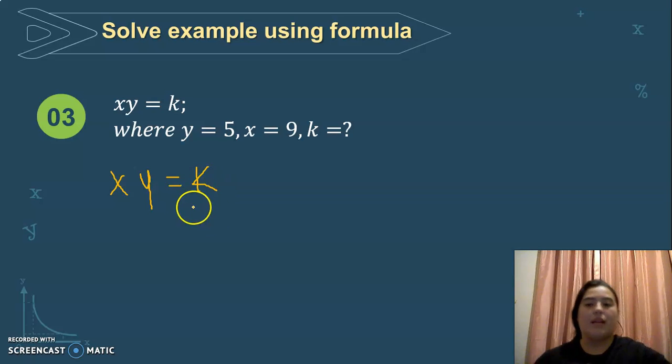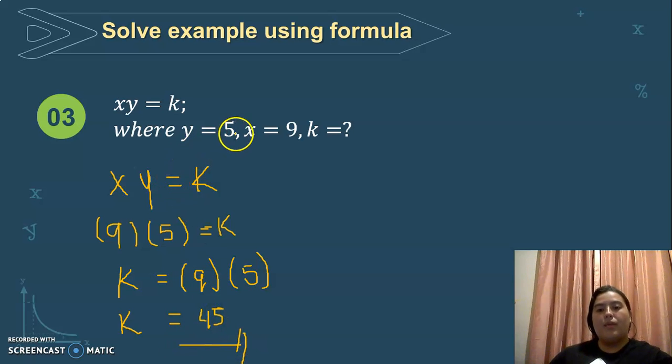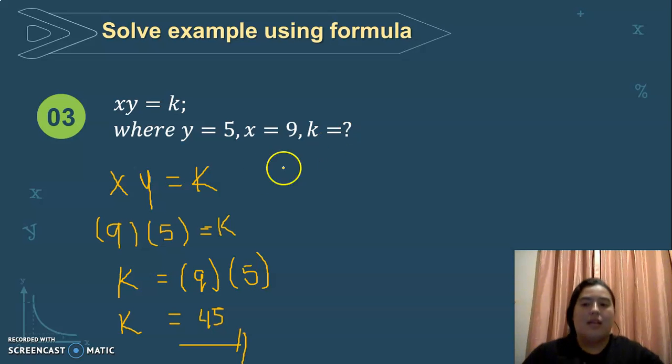And then we have to substitute the values. So x equals 9, okay, times y, and y equals 5, equals k. Now we have to order it, okay? So k equals 9 times 5. And then we have to multiply. So k will be 45. This is too easy, okay? So where y equals 5 and x equals 9, the k value is 45, okay? So this is the solution for this example.